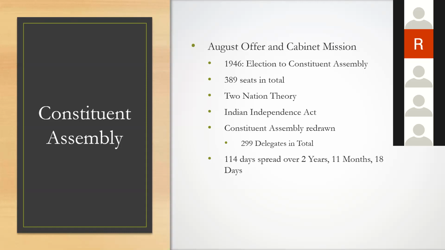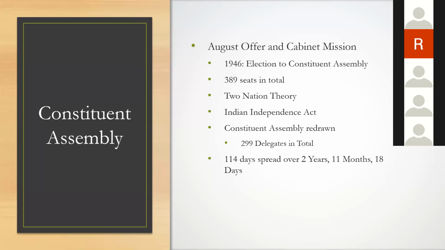So what they told us was, we cannot give independence just like that. There should be a working legal structure. And as part of it, the Cabinet Mission came and the August offer came, wherein we got a constituent assembly which was elected by the people, but only a limited number of people. And the constituent assembly contained 389 seats in total. But once the constituent assembly was elected, Jinnah's faction moved forward with the two-nation theory, and we had India and Pakistan being created in the Indian Independence Act of 1947.